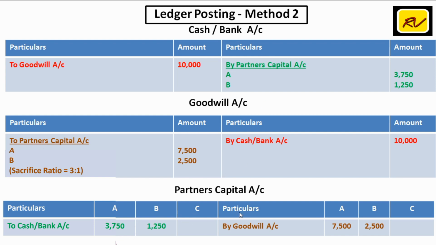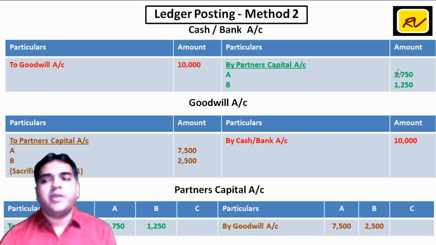Here I have assumed 50% goodwill is withdrawn. So goodwill distributed was 7,500. A ने withdraw किया है 3,750, 50%. Same way B को मिला है 2,500, B ने withdraw किया है 1,250. And accordingly, goodwill account, cash account debit was 10,000. Cash account has now been credited by 5,000. In other words, 50% of the amount has been withdrawn by old partners.